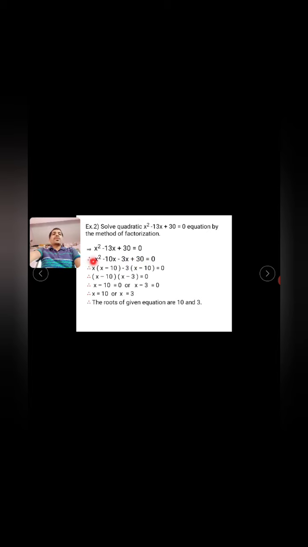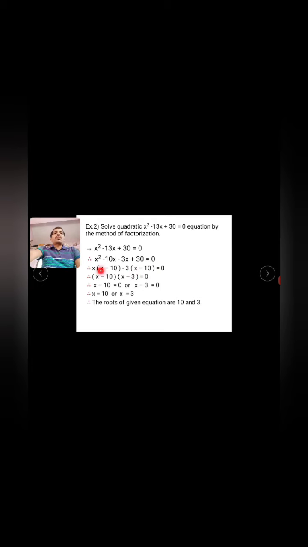The first two terms are grouped, that means one group of two terms and another group of two terms: first group and second group. In the first group, x is the common factor and the remaining term is x minus 10. Similarly, in the second group, minus 3x plus 30, the common factor is minus 3 and the remaining is x minus 10.